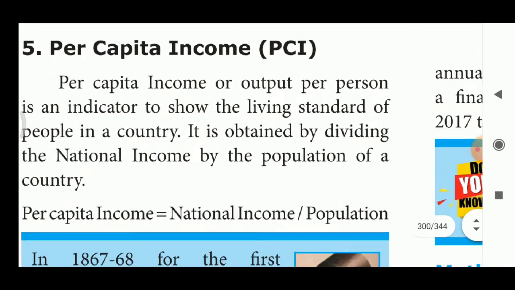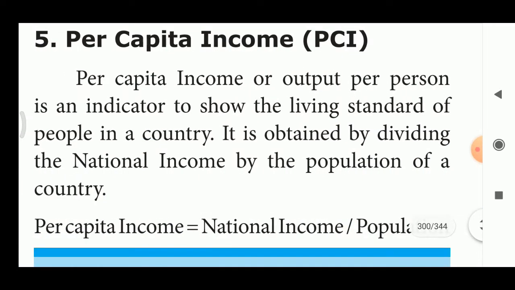Next one, per capita income. This is a very important 2-mark question. In this lesson, national income and per capita income, these two questions are repeated and are very important 2-mark questions. Per capita income, that is PCI, or output per person, is an indicator to show the living standard of people in a country. It is obtained by dividing the national income by the population.